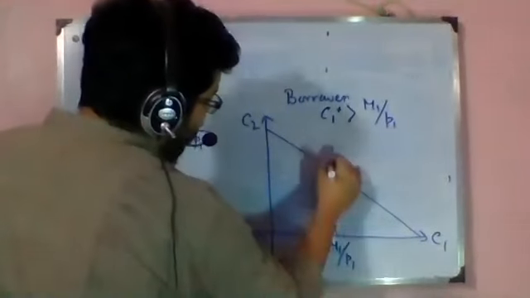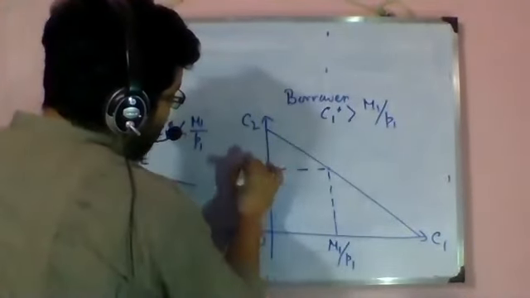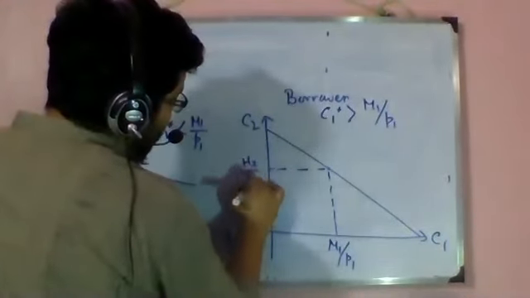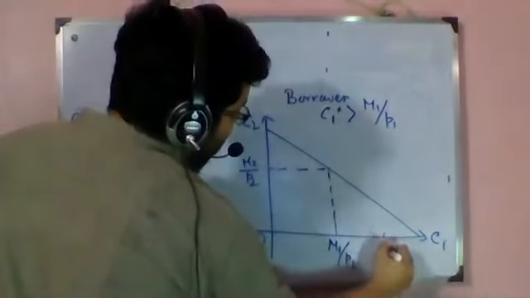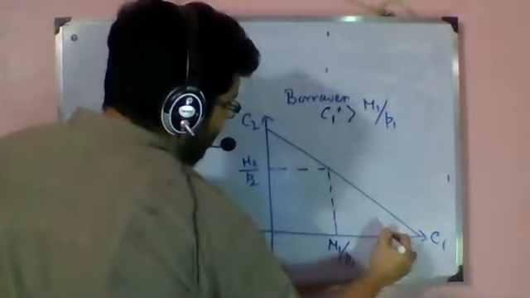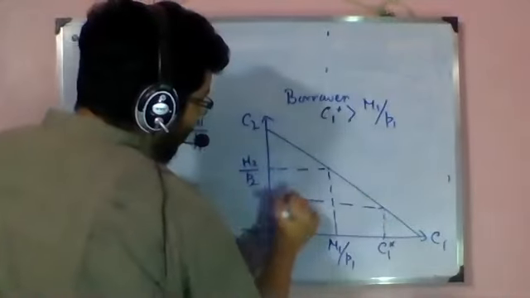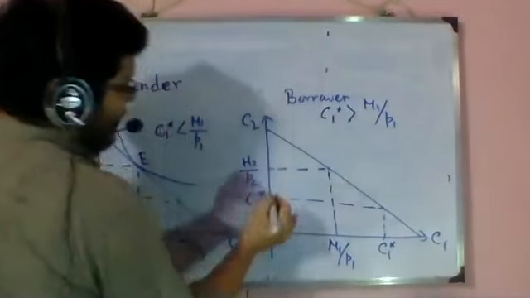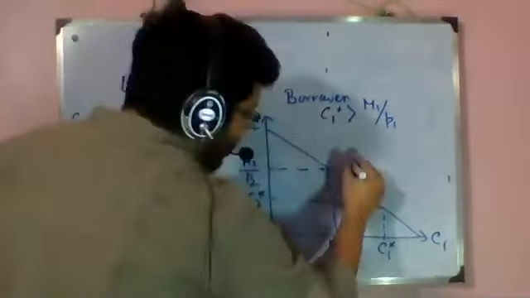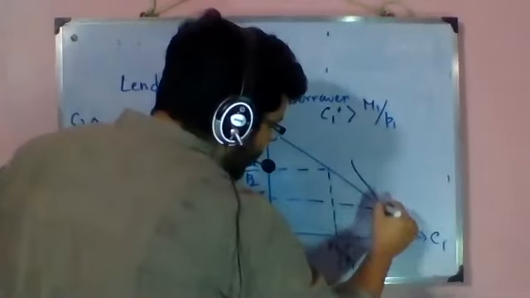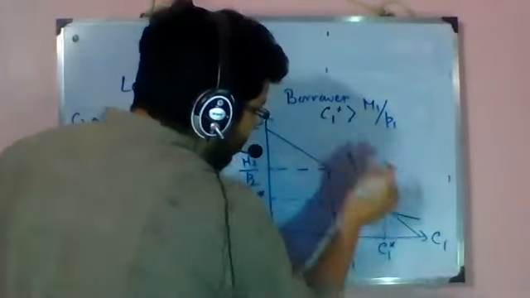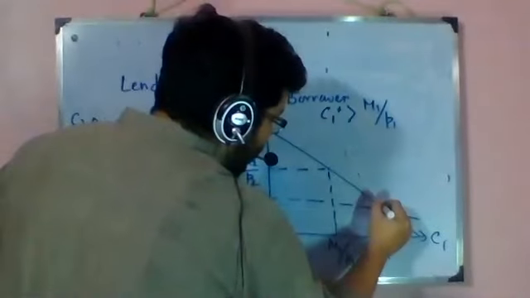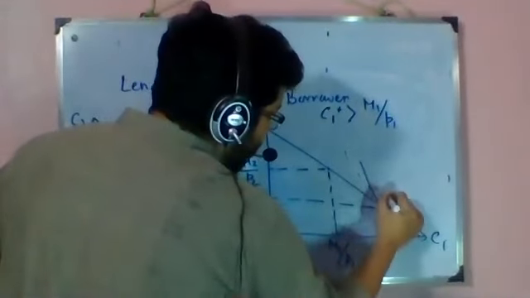So here is my M1 by P1 and here is M2 by P2. Now we can take C1 star here, and readily I have got C2 star here. Okay, and then I will draw the IC.